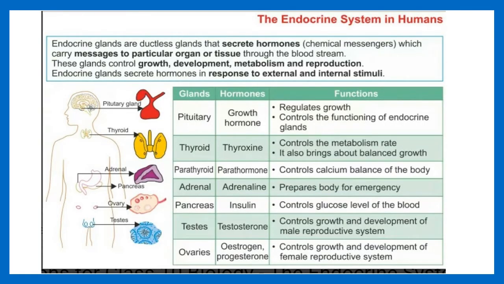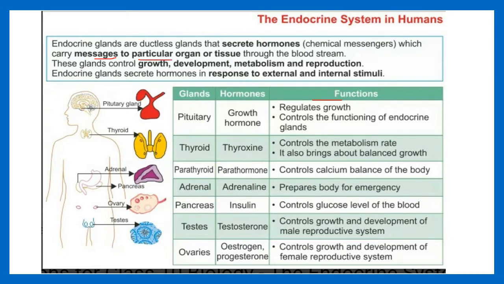Here, this is the table that provides you information about endocrine glands, hormones released by those glands, and their functions. Okay, let me read it for you. Endocrine glands are ductless glands that secrete hormones which carry messages to a particular organ or tissue through the bloodstream.